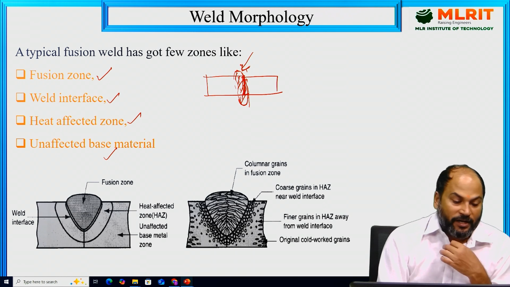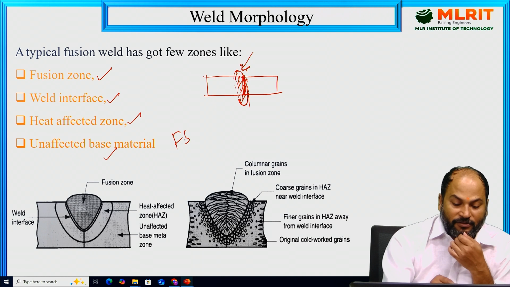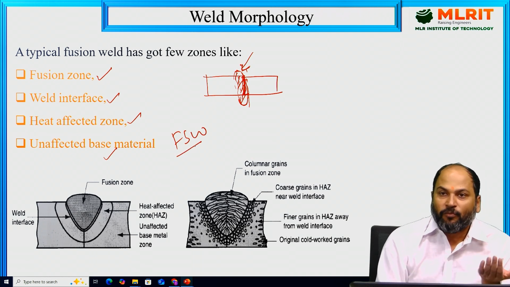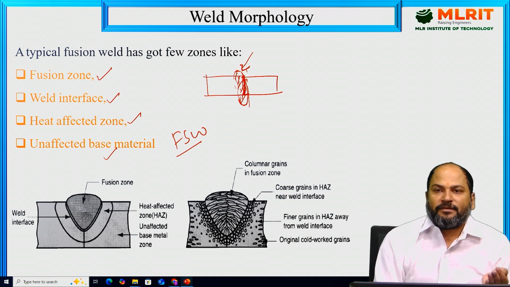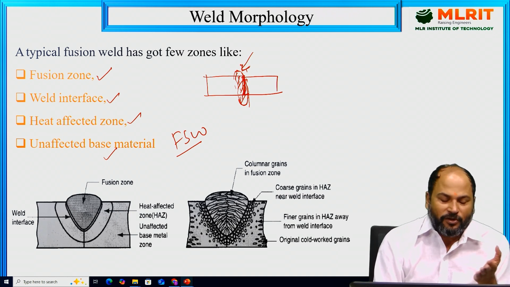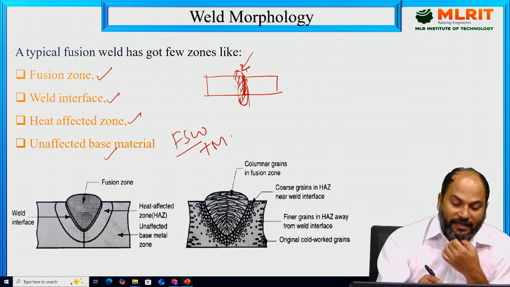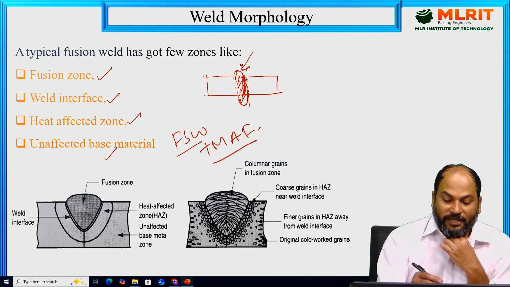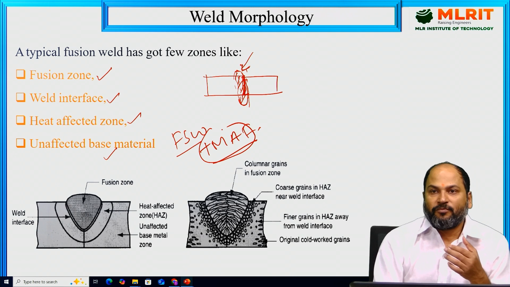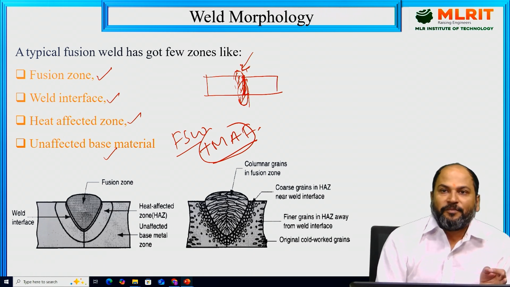Now if we are doing solid state welding, especially FSW, friction stir welding, for example, one more zone comes over there, because in friction stir welding, as we'll see, plastic deformation is also there. So one more zone is added, known as the thermomechanically affected zone. That we will not discuss, because most of the welding processes in our syllabus are actually based on these two only.